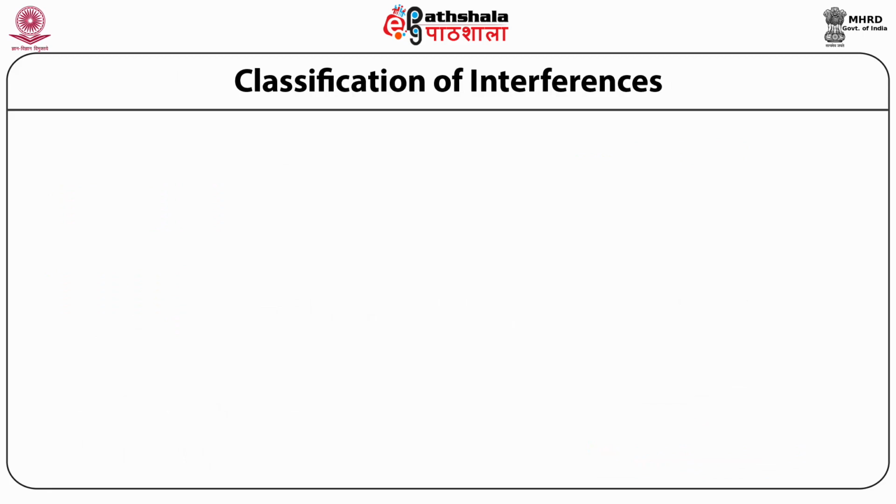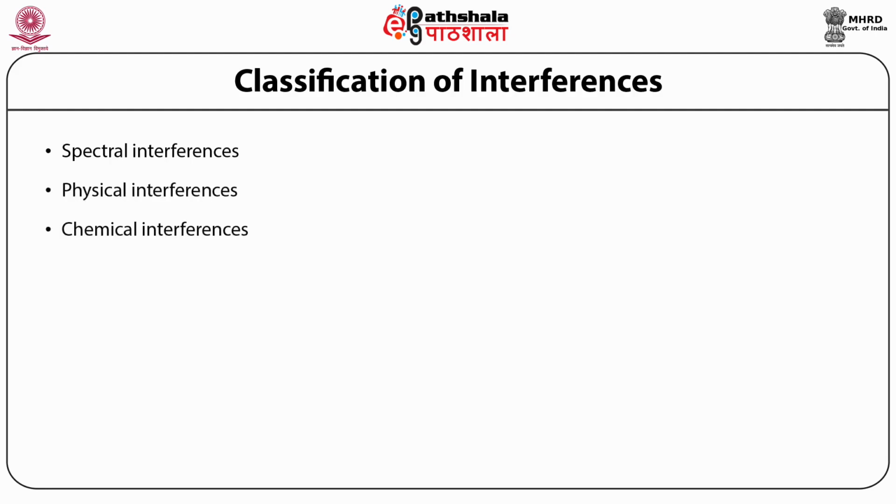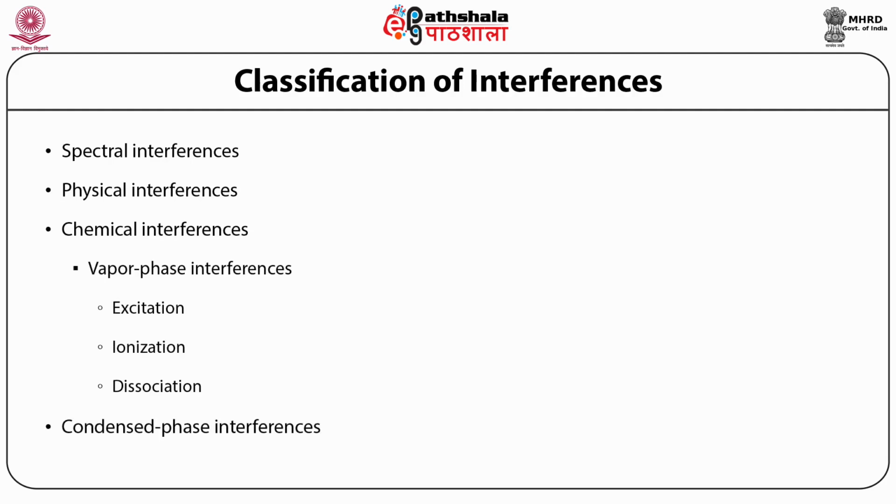The interferences that have been observed in atomic spectroscopy have been classified according to their nature or according to their presence. For example, spectral interferences, physical interferences, and chemical interferences, which have been subdivided into vapor phase interference and condensed phase interference. Spectral interferences are interferences at the level of spectra. That means two elements produce the same kind of spectra.